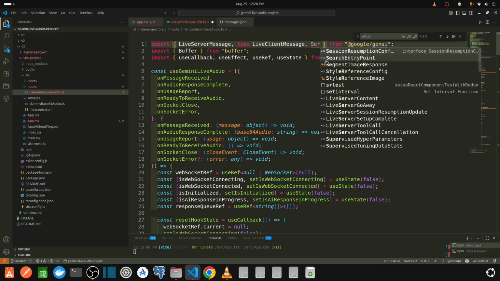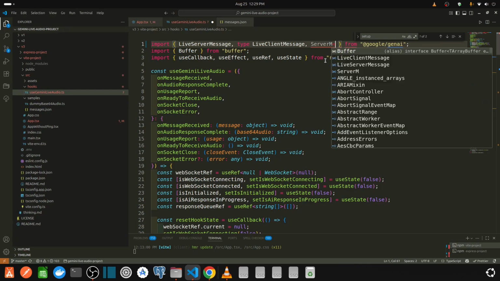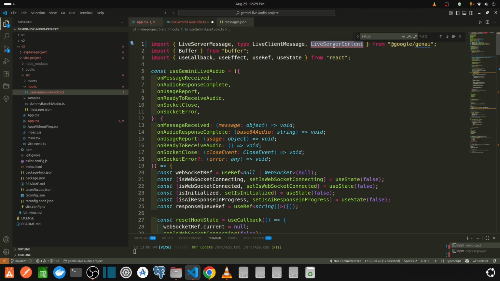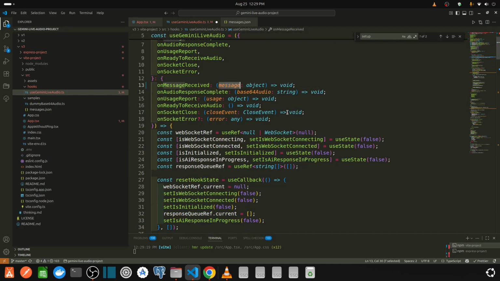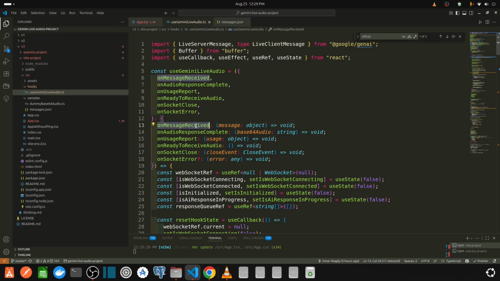Live server message, maybe. I don't know. Okay, I will find it and I think this is the type. I will look at it later. Okay. So on message received, what happens when the message is received? I will take a look at this later after I complete it. What happens is the message is received and the message is sent to the user.